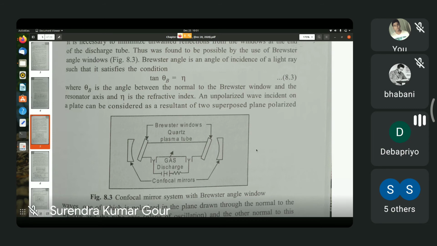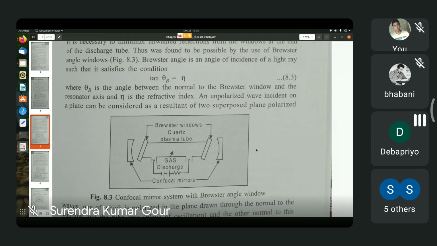For if you had exactly parallel mirrors, flat parallel mirrors, then a ray which travels even at a very small angle to the axis and falls on one of the mirrors will get reflected and move further away from the axis and be lost. In a confocal system, a ray which travels slightly obliquely to the axis is still reflected back into the discharge tube or the lasing system, and it can produce further stimulated emissions. So the confocal system is much more efficient.